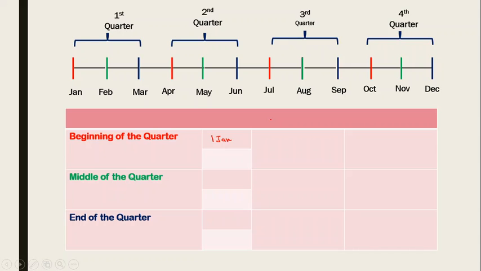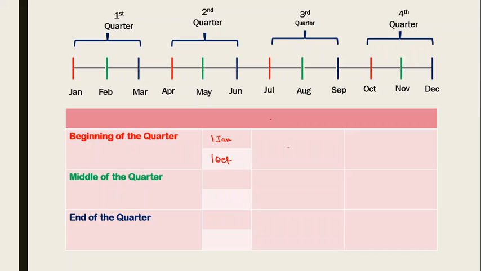This is the second quarter, beginning is April. This third quarter, beginning is July, and the fourth quarter, beginning is October. So if I'm saying beginning of every quarter, amounts are withdrawn on Jan, April, July, and October. The last drawing is on 1st of October.